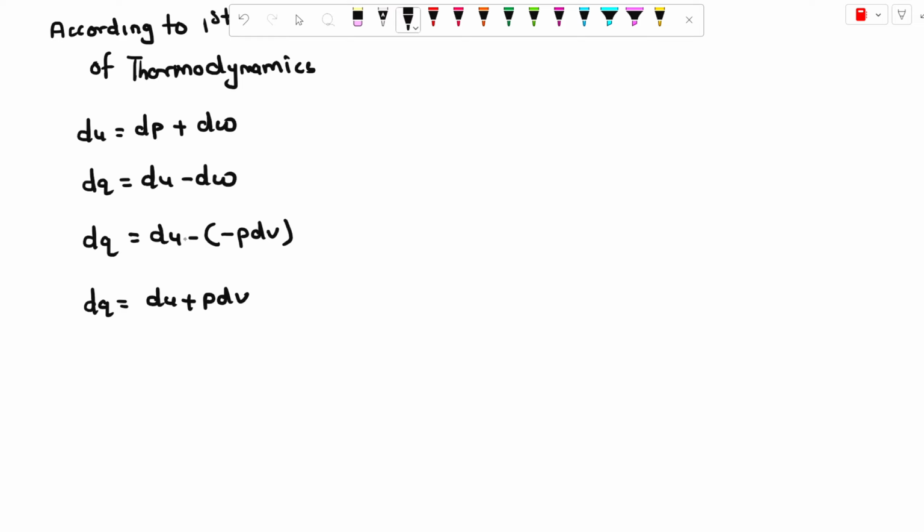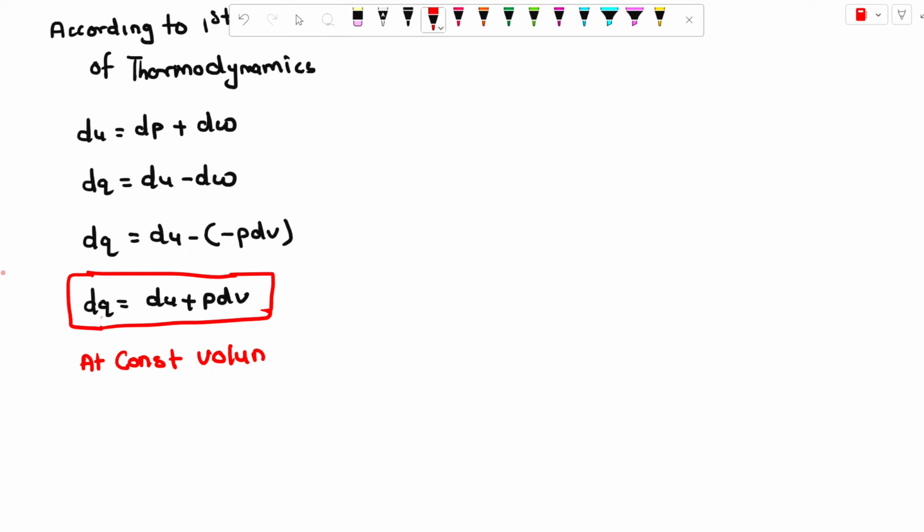This is the formula for heat. Now we can calculate heat at constant volume. At constant volume, you can simply write dV is equal to 0.